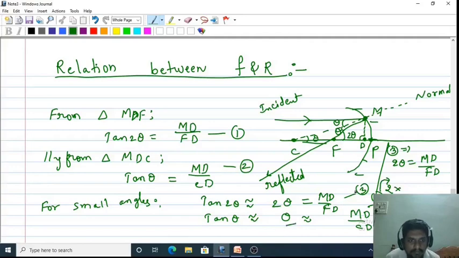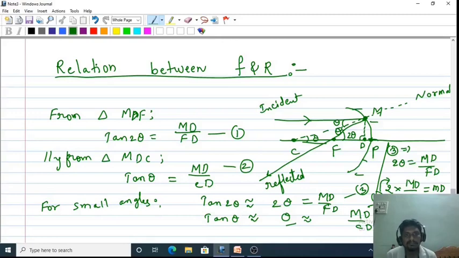From this equation number 4, theta is equal to MD by CD, which is equal to MD by FD. Okay, so MD got cancelled. So from this relation we'll get FD is equal to CD by 2. FD is equal to CD by 2.